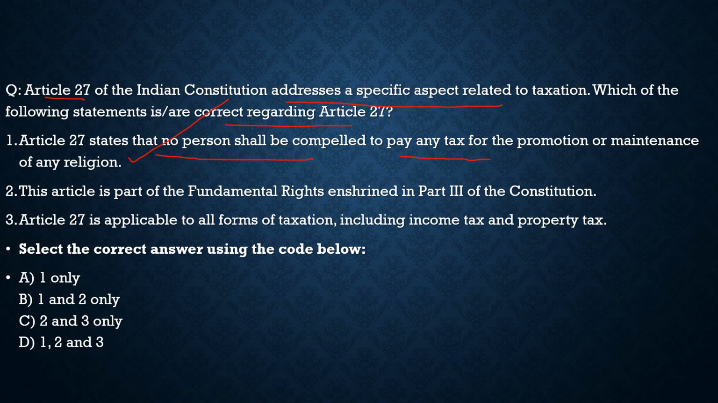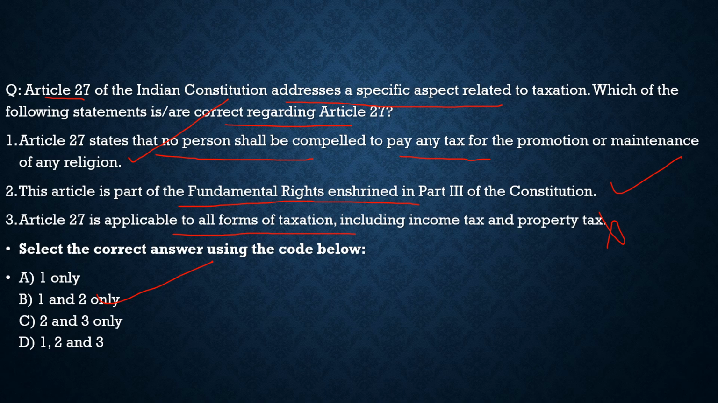Second statement, this article is part of the fundamental rights enshrined in Part 3 of the Constitution. Correct. Third statement, Article 27 is applicable to all forms of taxation. Totally incorrect. It applies only to taxation where you cannot be compelled to pay any tax for the promotion of any religion. So with respect to this question, the correct statements are option 1 and 2 only, and from the code given below, the correct code is option B.